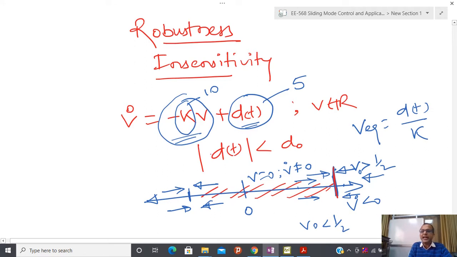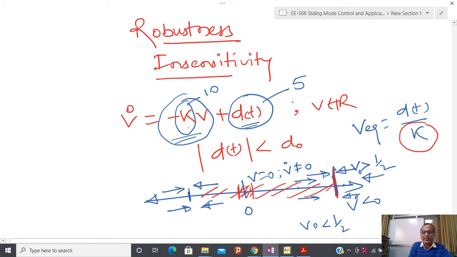By tuning the k, you can see that if k is very high, then my equilibrium point is 0. If I take k practically as infinity, then the equilibrium point is 0. So when the gain is very high, this region is very small. In this way, at least I can give a guarantee of where the trajectory is going to lie in the presence of disturbance.